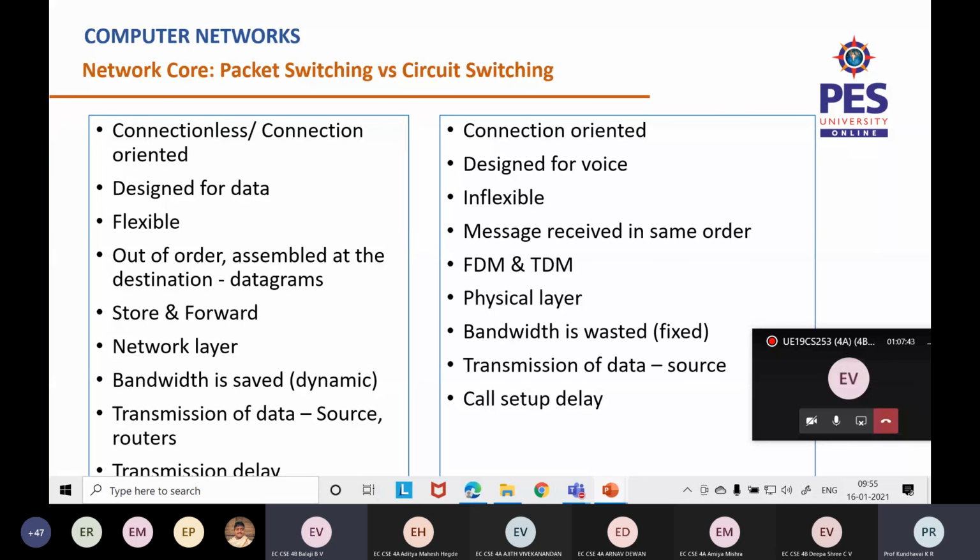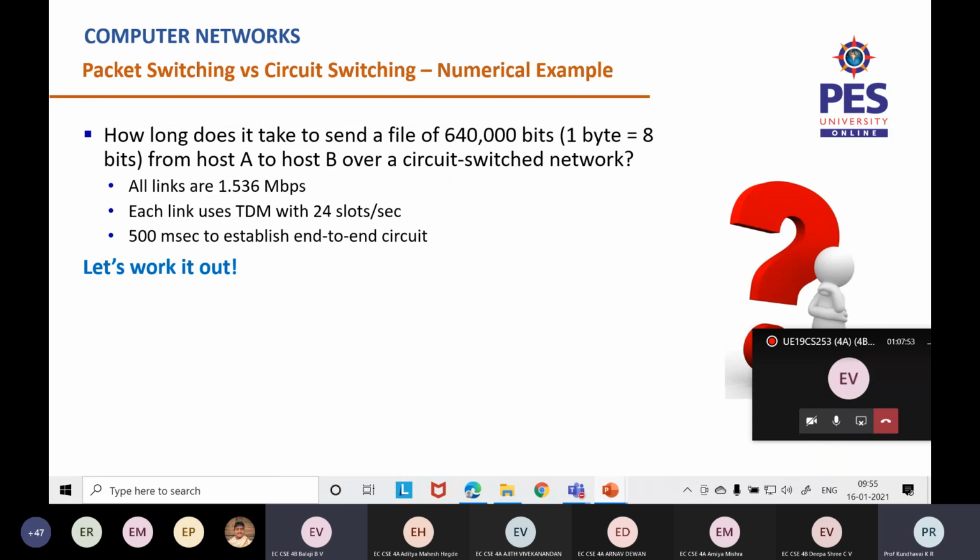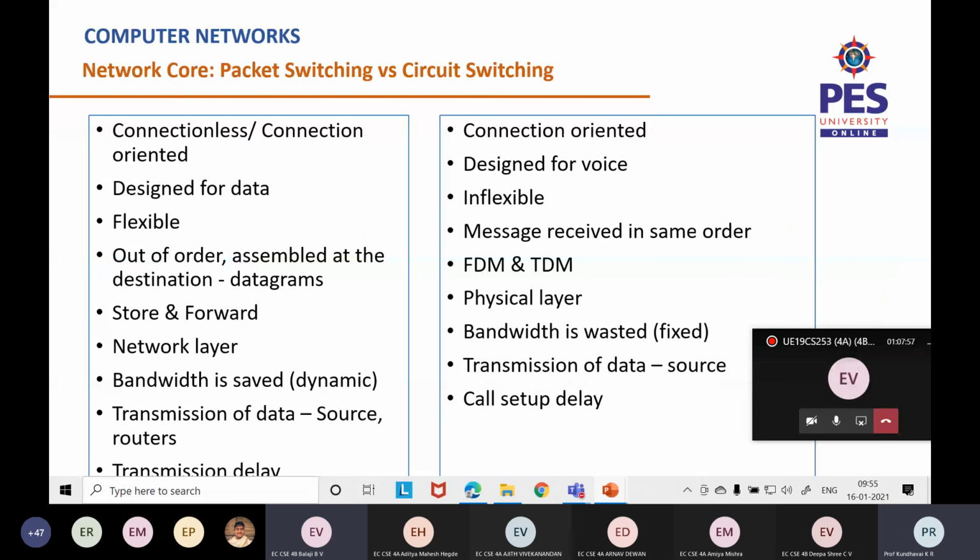So which is efficient? Obviously it's packet switching, but we need to understand what the older technology is also. All right, with this we'll stop this class. In the next classes we will see certain numerical problems which fall under packet switching and circuit switching. Please go through packet switching and circuit switching and come for the next class.